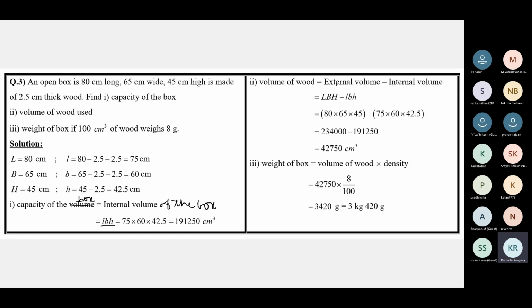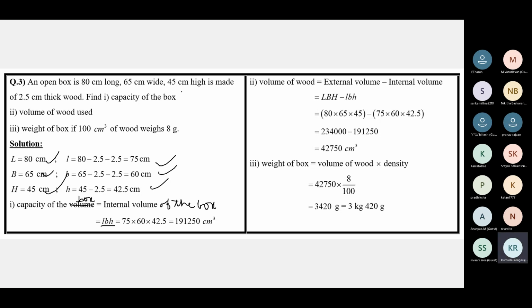Similarly, here the volume of the wood will be the external volume minus the internal volume. External volume capital LBH, internal volume small lbh. You have the dimensions here. And that gives you 42,750 centimeter cube.